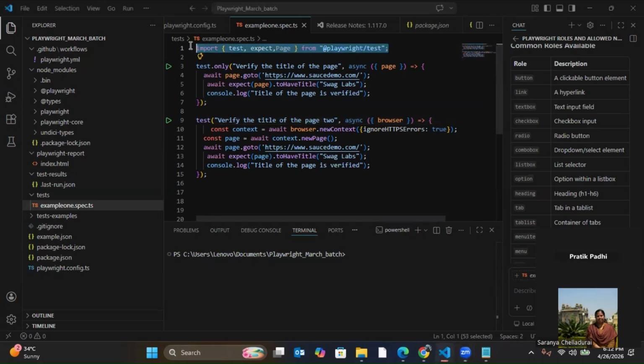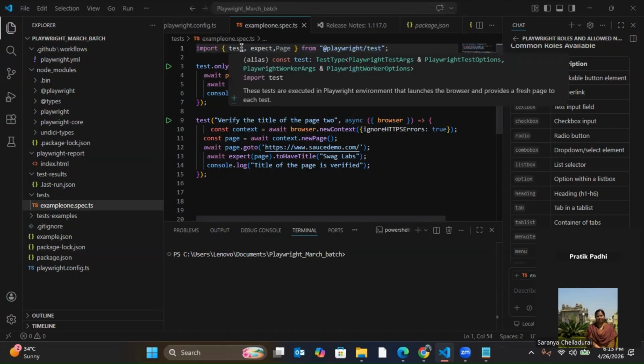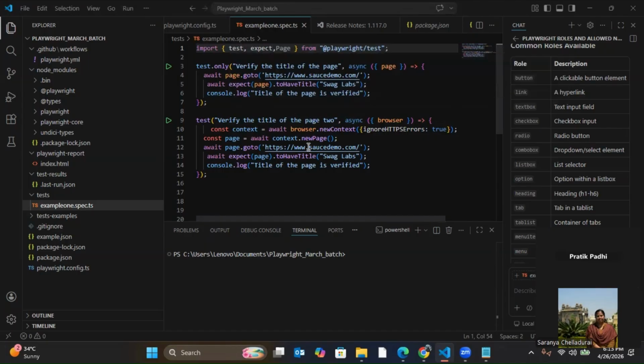Always, what is my first line of code? Remember that. Always, what is my first line of code? This we have already discussed, but I'm discussing it again just to revise. So import. The first thing is that I'll be importing what all I'll be using in my program. From where will I be importing? I'll be importing from @playwright/test.